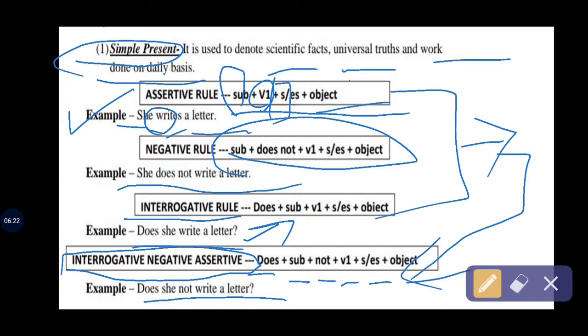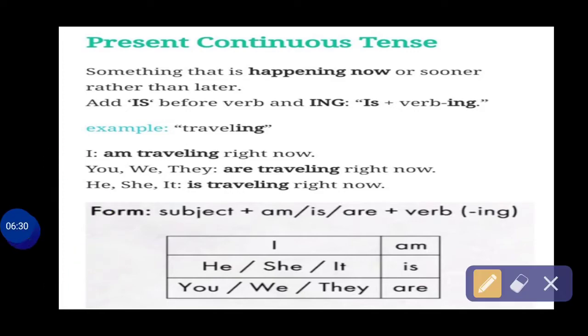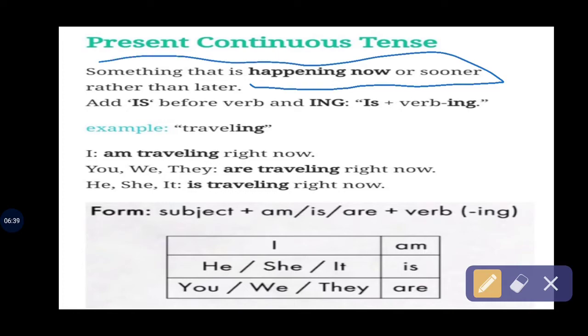Let's move to present progressive or continuous. It is something that is happening now. Here it means that the work is continuing right now. What kind of activity you do and the action that you take is called continuing, and what you are doing right now is called present continuous.